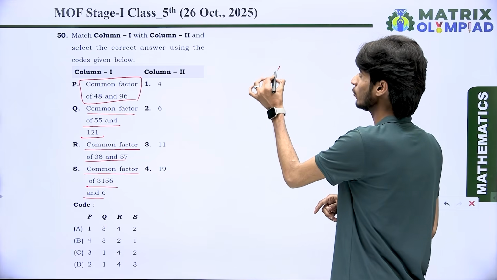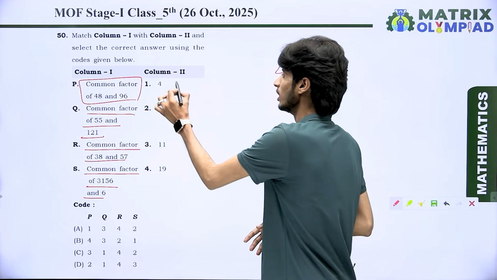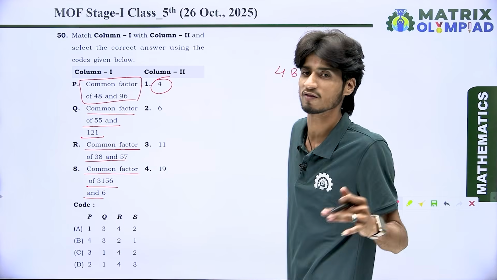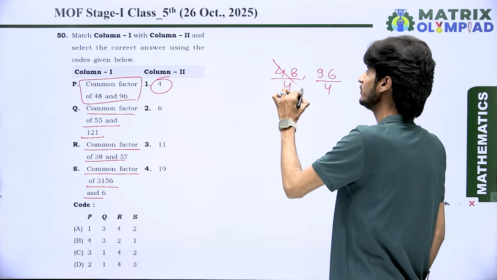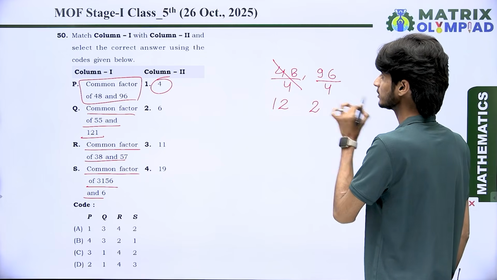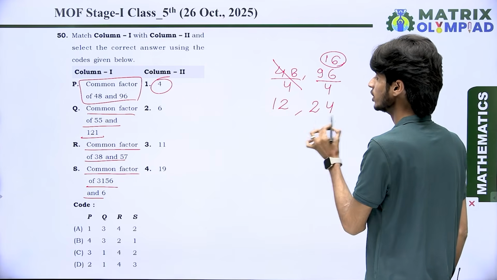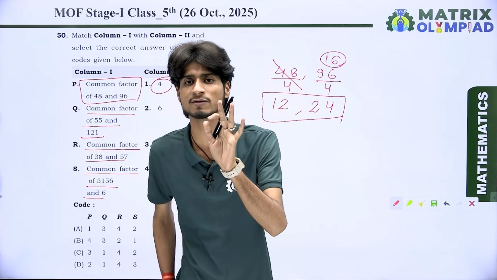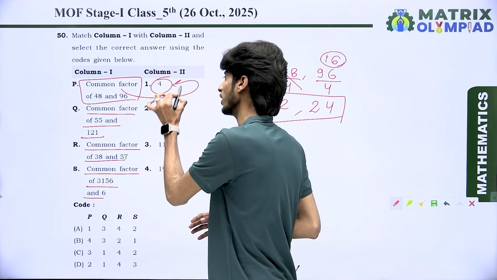So first of all, take 48 and 96. You can see here we take 4 first. If 4 divides both of them, then we say it is a common factor. When 48 is divided by 4, we get 12, because 12 4s are 48. And 4 2s are 8. Here we have 1 as a remainder and 6 as the next digit. 4 4s are 16. You can see both numbers are properly divisible by 4. That means 4 is the common factor for both of them. It means P directly matches with point first.